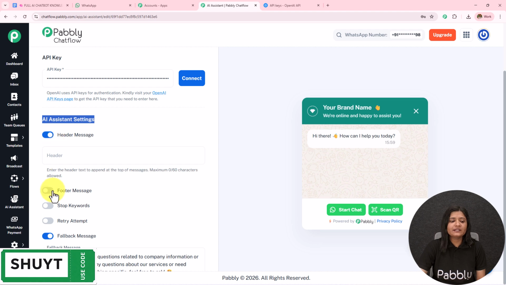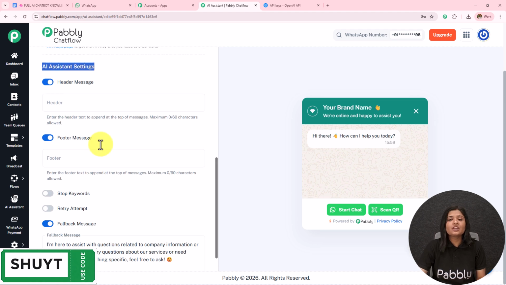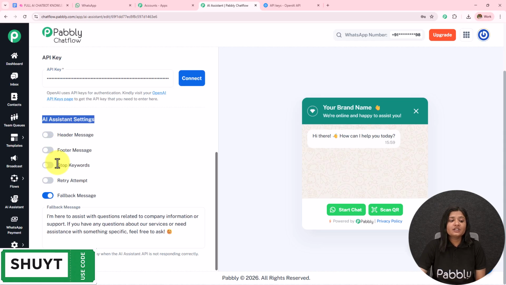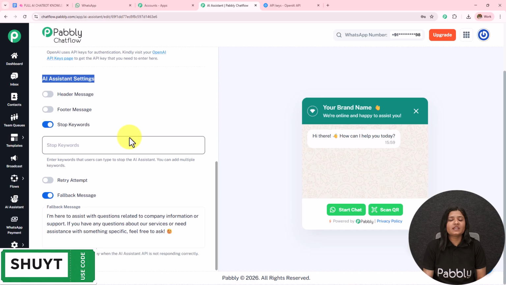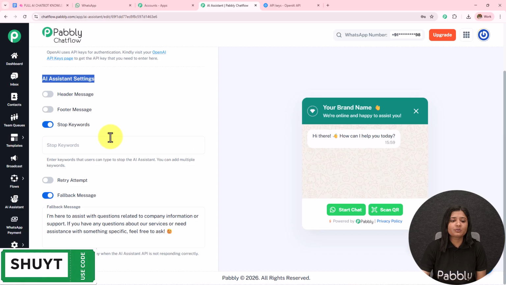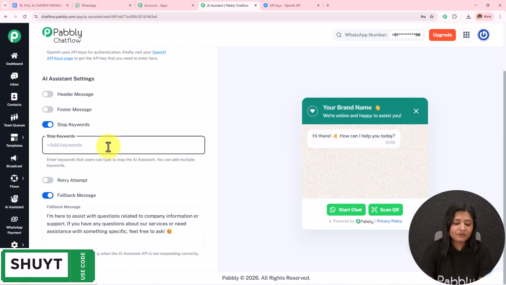Moving on to the next step, here we have this AI assistant settings. If you want to provide the header message and the footer message, you first have to toggle on these buttons, enter the message, and it will start displaying. Then we have the stop keyword. When the user does not want to get replies from the AI agent, or when the matter has to be escalated to human support, then the stop keyword can be sent by the user. You have to enter the stop keyword like this,